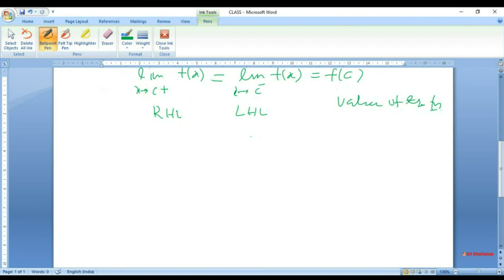If we go to the next definition, suppose we want to define what is meant by differentiability of f at c.